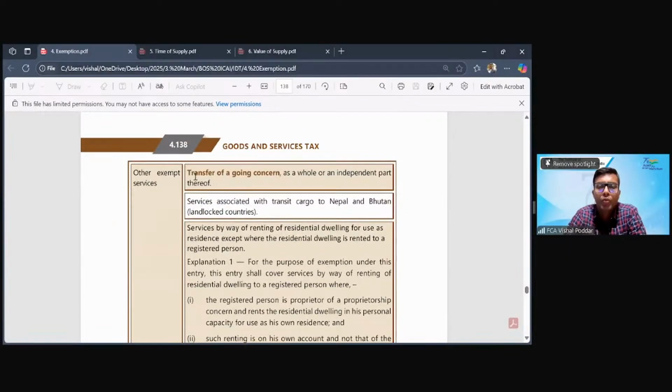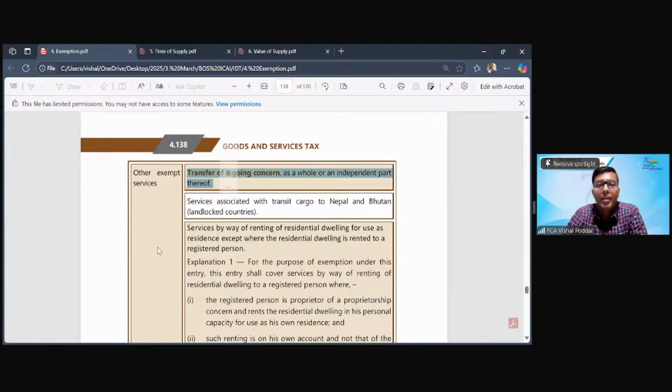Yes, this one again you should remember, where I am selling off my business as a going concern. So I'm selling off my entire business, which is in running condition. Going concern means today, till today evening, I am the owner. Let us say I'm having a hotel. I am the owner of the hotel.